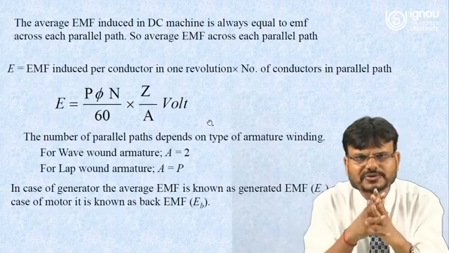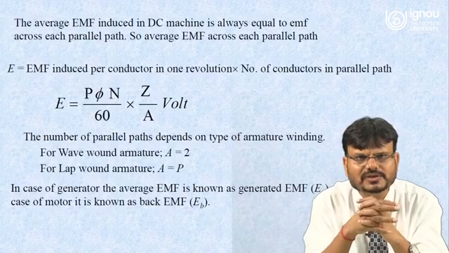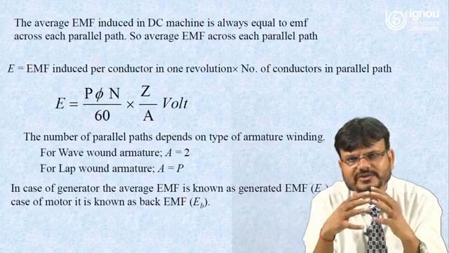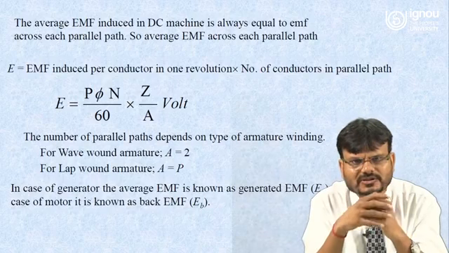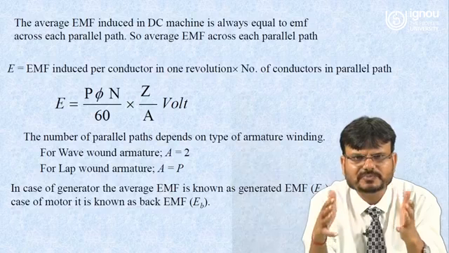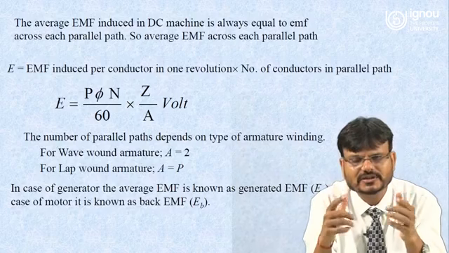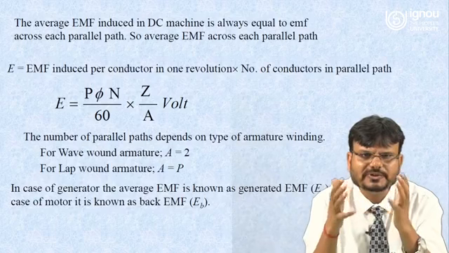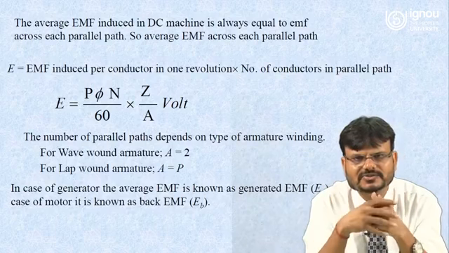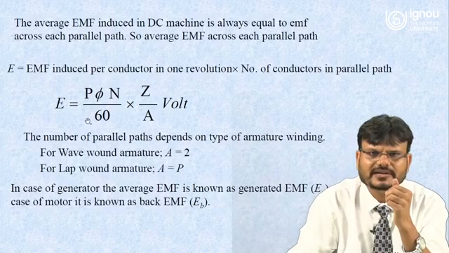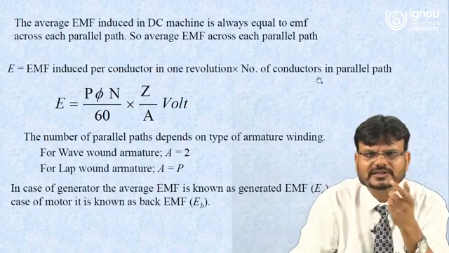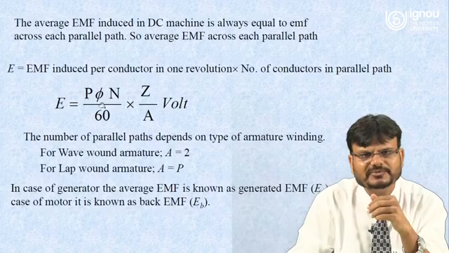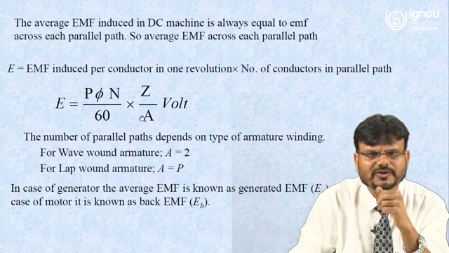Now the average EMF induced in a DC machine is always equal to the EMF across each parallel path. So the average EMF across each parallel path is equal to what? E can be written as the EMF induced per conductor in one revolution multiplied by the number of conductors in a parallel path. So the EMF induced per conductor in one revolution is equal to what? That is P phi N upon 60, and the number of conductors in a parallel path is Z upon A. So E is equal to P phi N upon 60 into Z upon A.